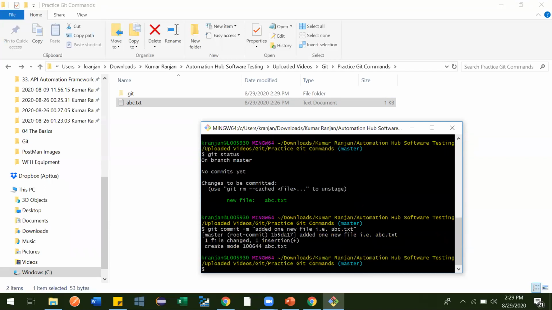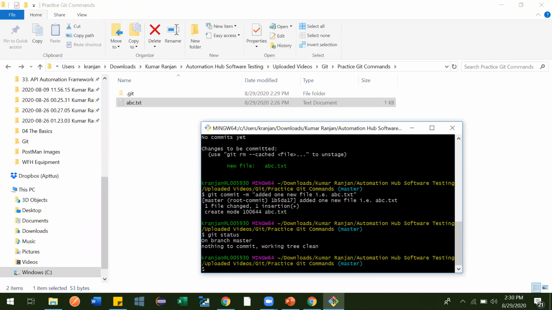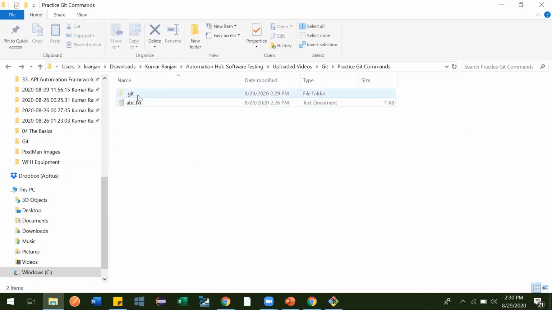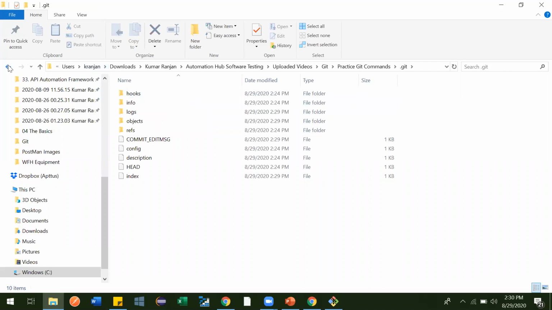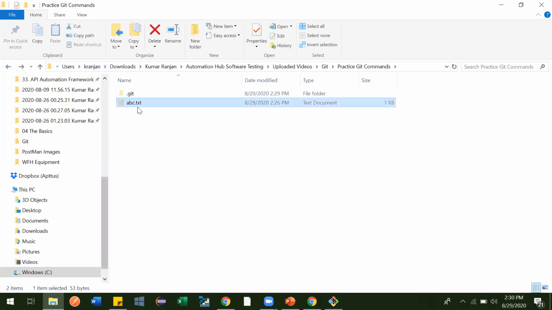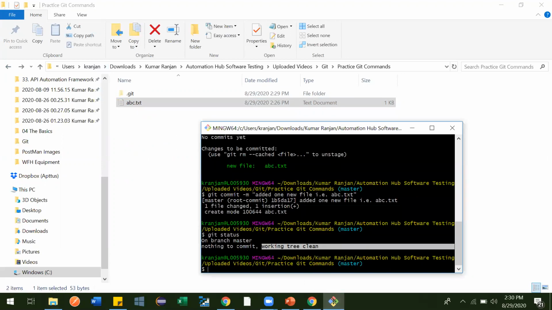See, now it is telling one file changed, one insertion, like one file got inserted. Now check the git status. See what it is telling. Now on branch master, nothing to commit, you don't have anything to commit. Working tree is clean. Working tree is clean means whatever the state of the files, what changes and what is there, everything inside here is similar to the current state of this folder. It means they are matching. That's what it is telling. You don't have anything to commit.